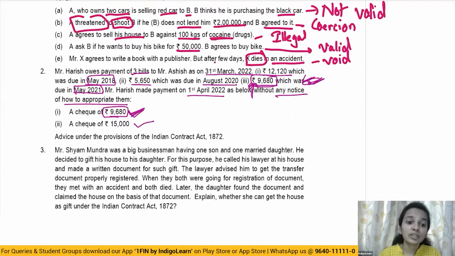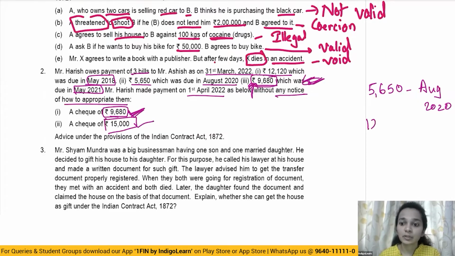Now, talking about how the appropriation of the remaining 15,000 rupees will happen. For the remaining 15,000 rupees, nothing has been mentioned by Mr. Harish. So how can this be done? Mr. Ashish can appropriate it in any manner. And again, the appropriation can be done with respect to any payment, even if it is time barred. Now in this particular situation, there are two payments left. One is 5,650, which was due in August 2020, and the other is 12,120, which was due in May 2018.